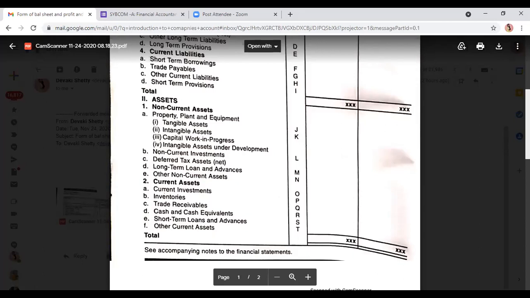Then intangible assets under development, patents. Suppose our company has a research lab where patents are getting invented. If any patent is in the process of development, we call it intangible assets under development. But in our questions, normally there are only tangible assets and intangible assets. Capital work in progress and intangible assets under development are generally not there.